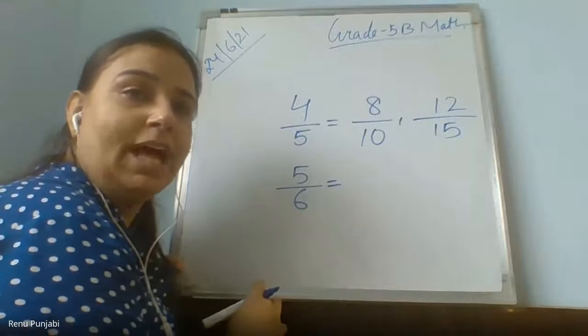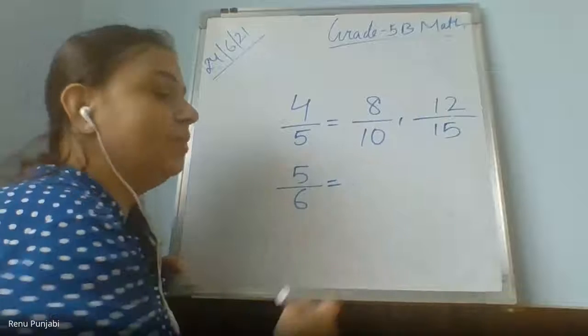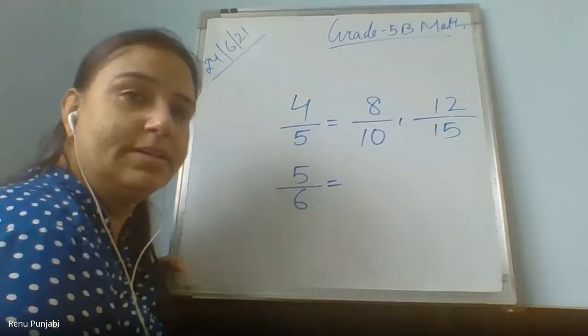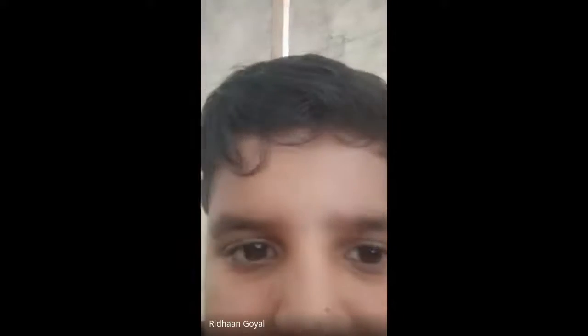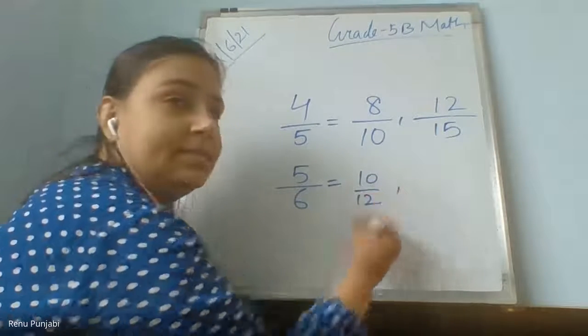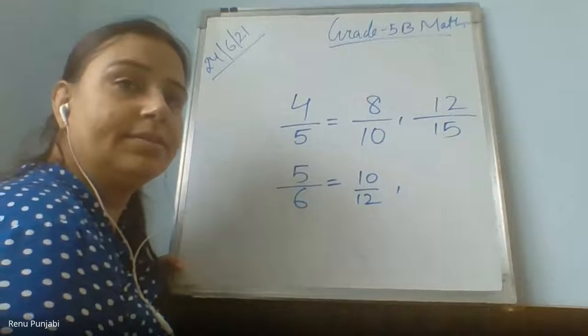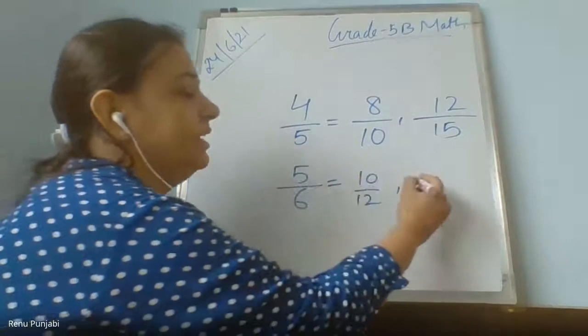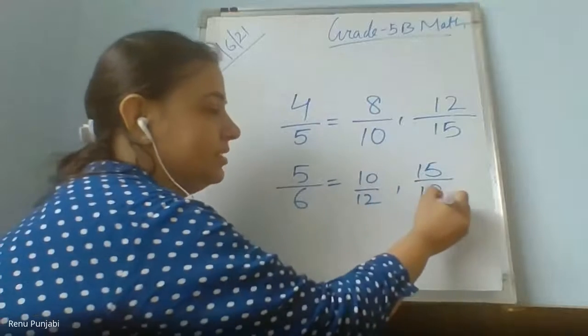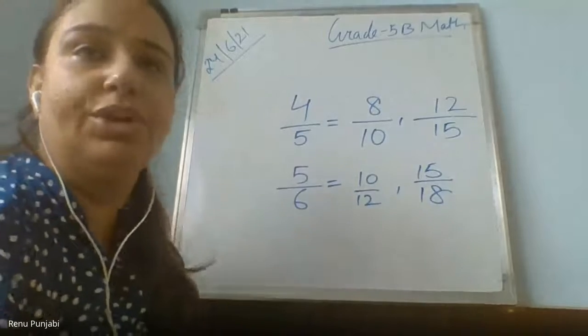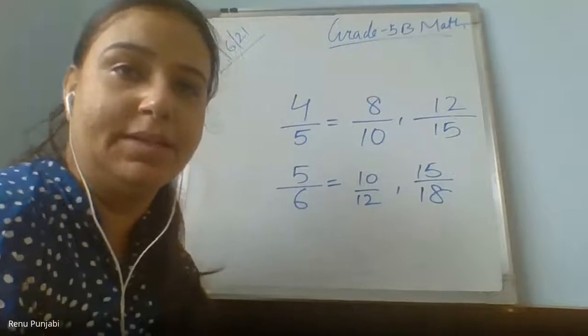Now, Ridhan, tell me. Find more equivalent fraction of 5 upon 6. 10 upon 12. Next. 5 ones are 5, 5 twos are 10. Next will come what? 15 upon 18. Yes. So this way you can find more equivalent fractions by multiplying the numbers.